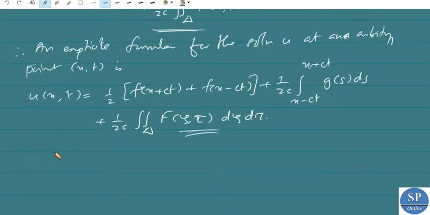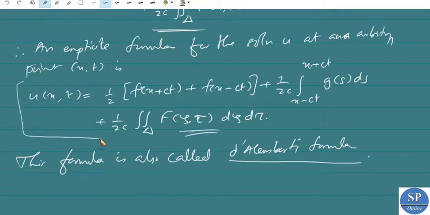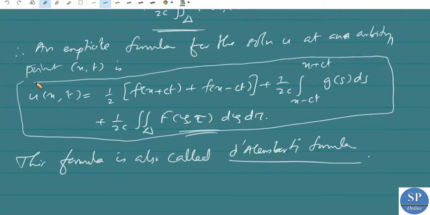As in the case of the homogeneous Cauchy problem, here we have the non-homogeneous Cauchy problem, but this formula is also called D'Alembert's formula. Now, as a remark, this D'Alembert's formula is for the non-homogeneous Cauchy problem of the wave equation.